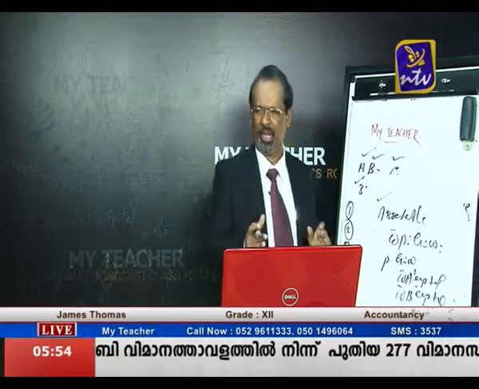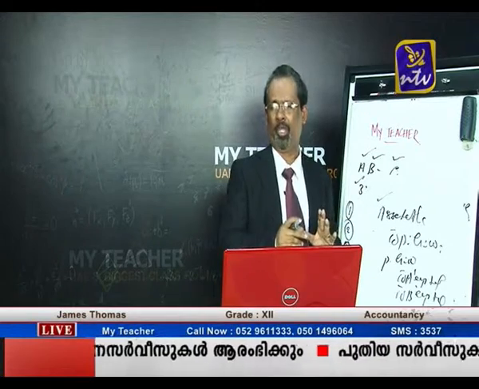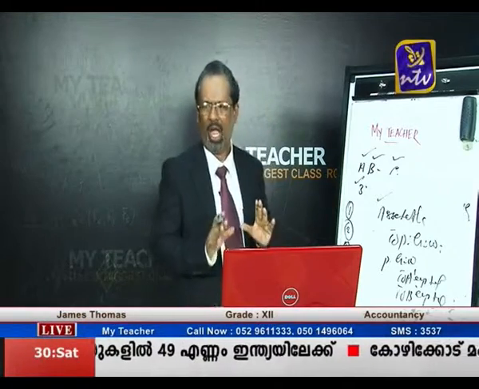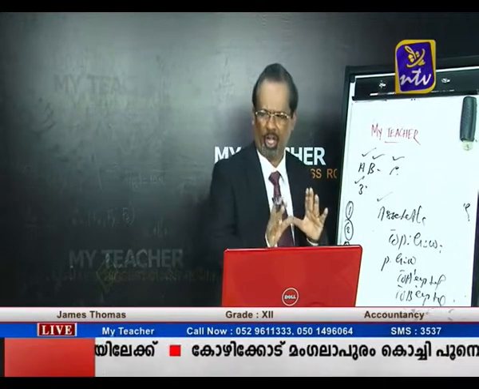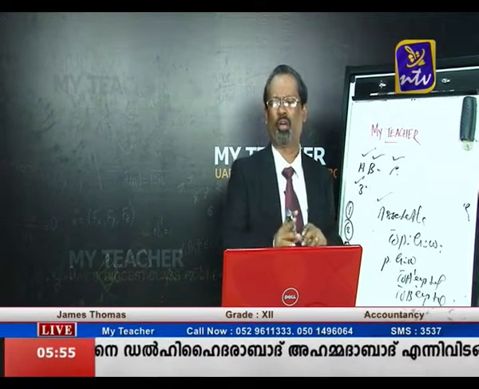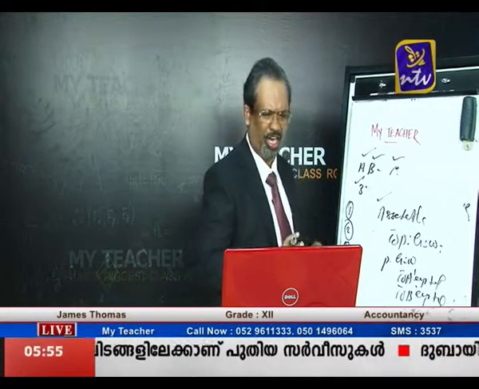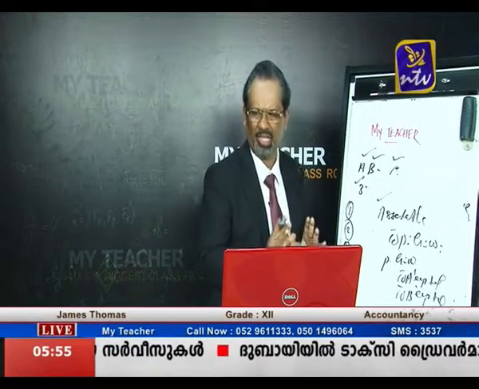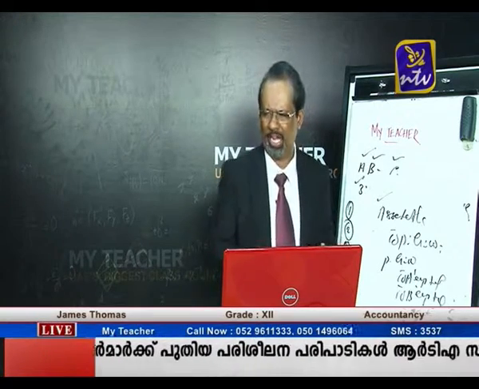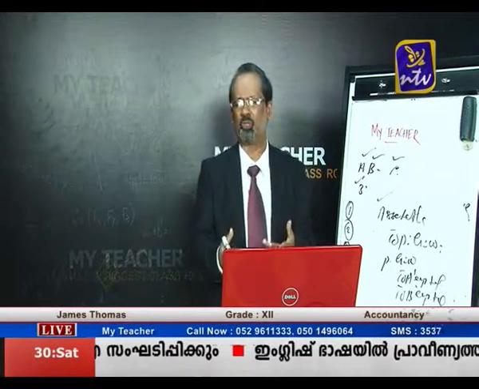And case number 3, at the time of admitting a new partner, goodwill already exists in the firm. So the journal entry is old partners' capital accounts debit to goodwill account, being the old goodwill written off according to old ratio. The next case is, the new partner is unable to bring the goodwill. So the journal entry, in my example, is the new partner's current account debit to old partners' current accounts. That also we are dividing according to sacrifice ratio.